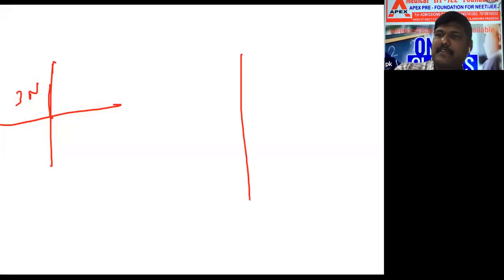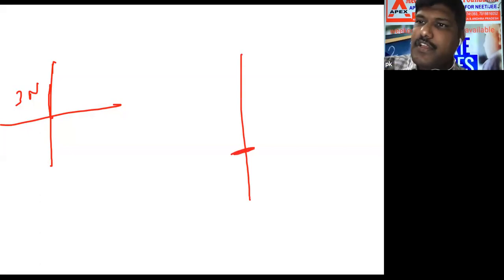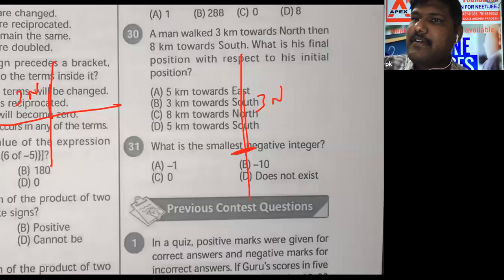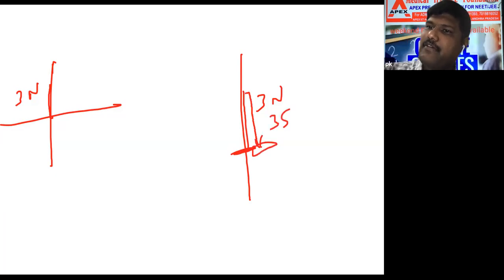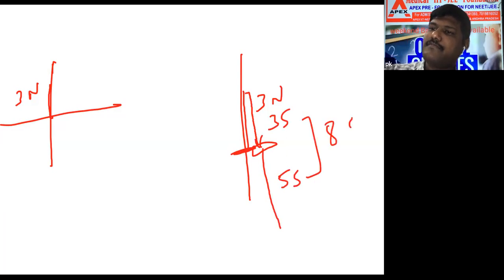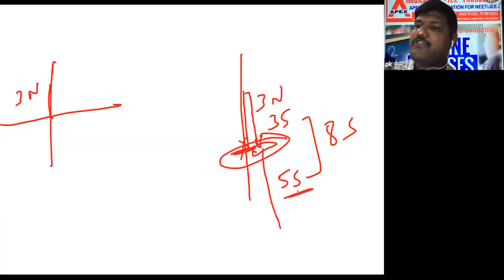This is a straight line. Here he started. 3 kilometers north. Next they said 8 kilometers south. South means again he can come back. From here, these 3 south, again he came back, no? Again here he moved. How many kilometers? 5 south. Total how much? 8 south, no? From the initial point to here, how much is there? 5 south only, no? Which option? 5 kilometers towards south. D option.